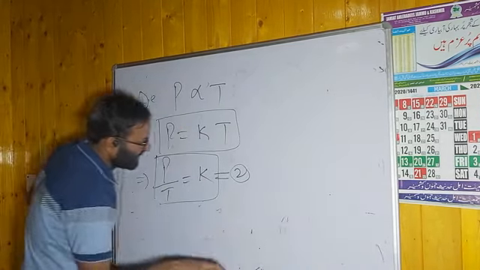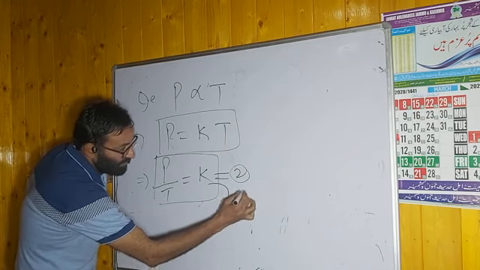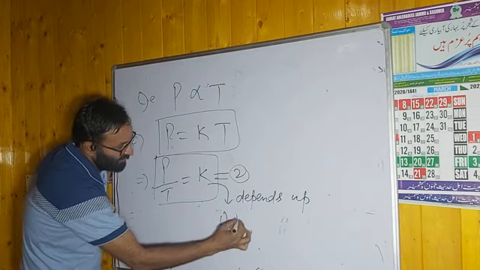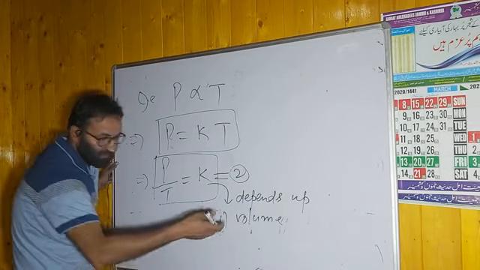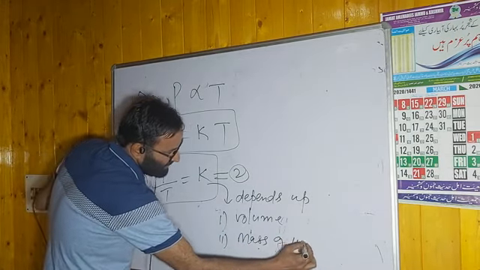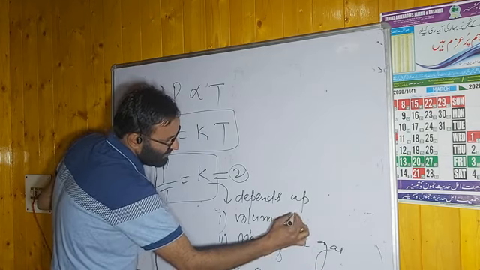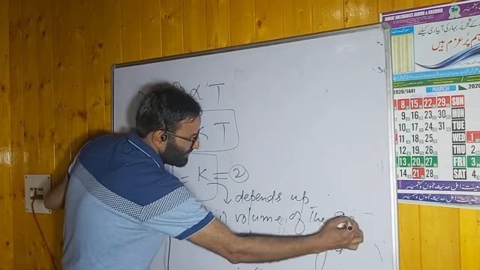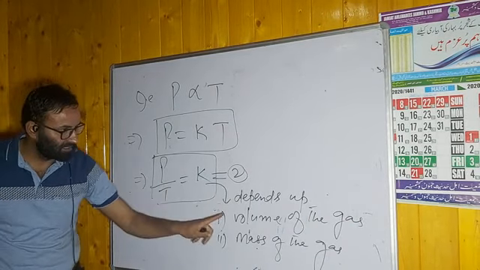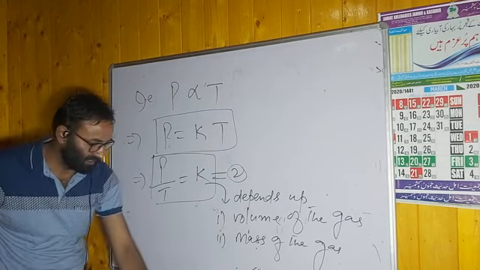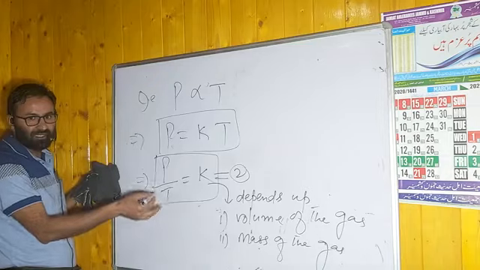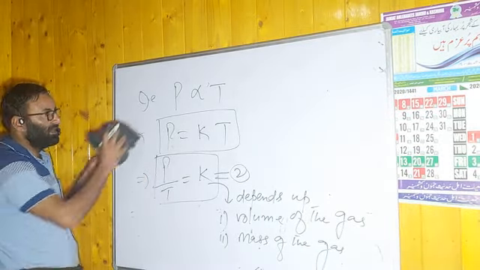This constant K depends upon, first, volume, because we have to keep the volume constant. Second, mass of the gas. You have to remember these things: in this expression, the constant depends upon volume of the gas and mass of the gas. Now you know initial condition. P by T is equal to constant. You can say P1 by T1 is equal to P2 by T2.